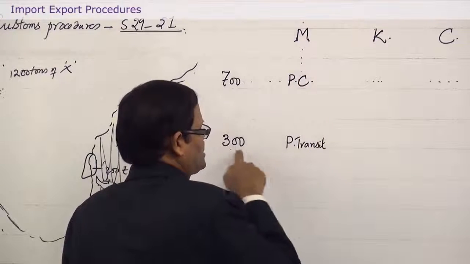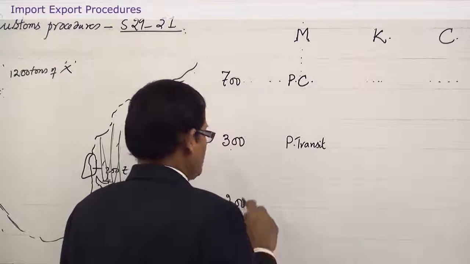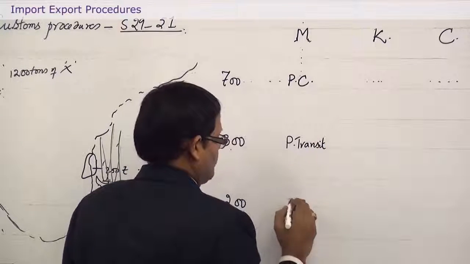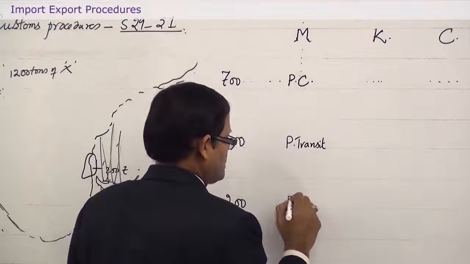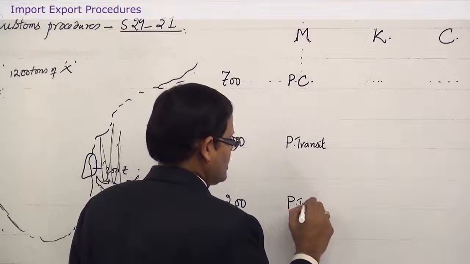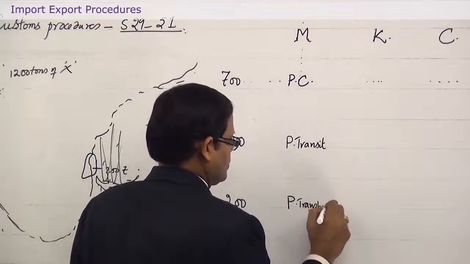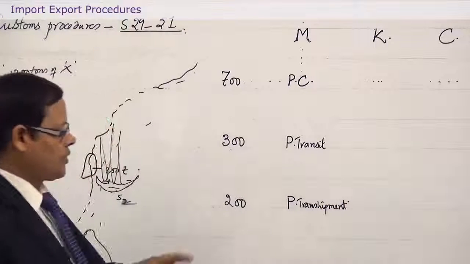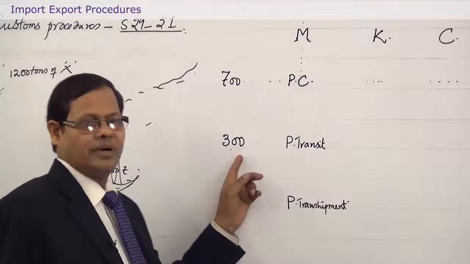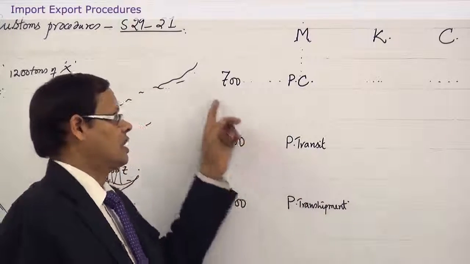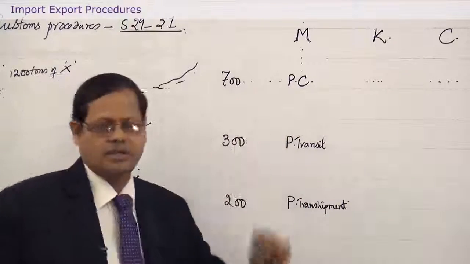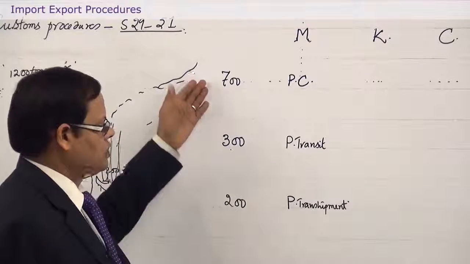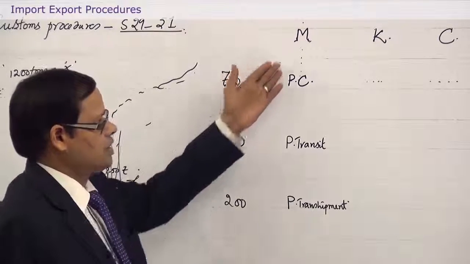Mumbai is a port of transit for 300 tons, whereas these 200 tons are transferred at Mumbai from one ship to another ship. So, this is called port of transshipment. Mumbai is a port of transshipment for 200 tons. Mumbai is a port of transit for 300 tons. Mumbai is a port of clearance for 700 tons. Done? So, for these three, and the status has changed.